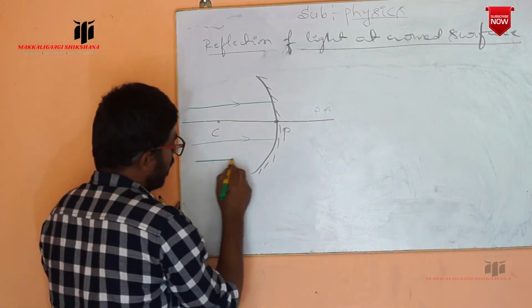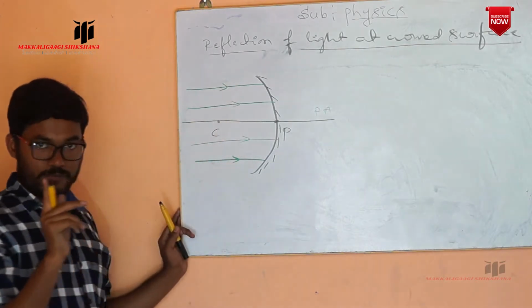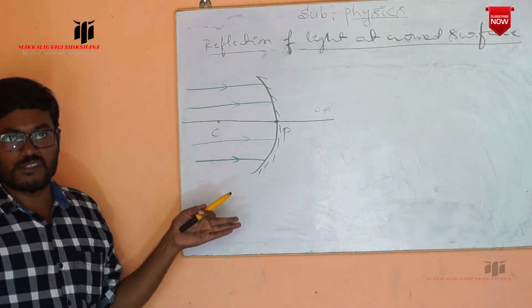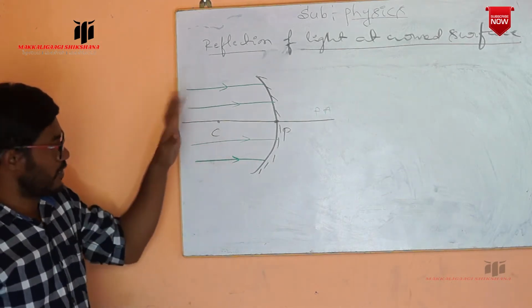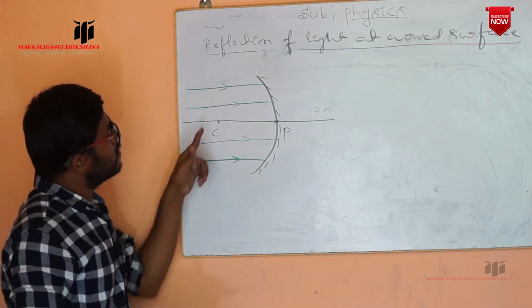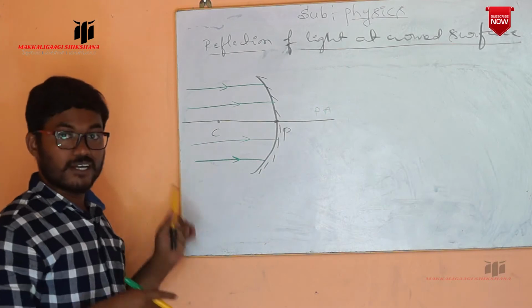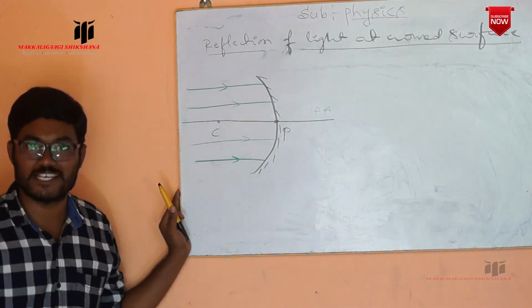Now here we have taken the parallel beam of light. A ray of light means a single ray, but two or more rays is what we call a beam. Now this beam of light is incident parallel to the principal axis. After striking this reflecting surface, we know that the reflection of light has to take place.